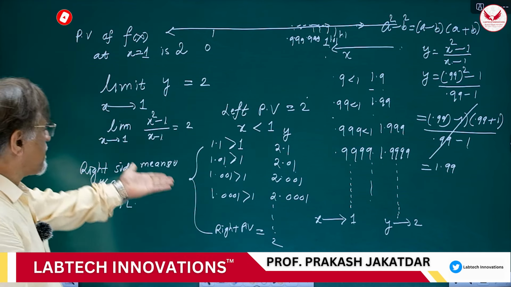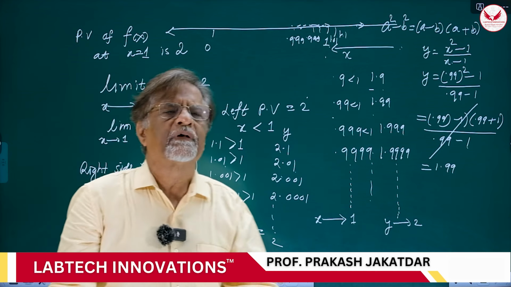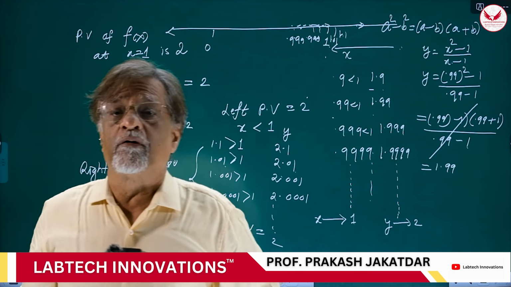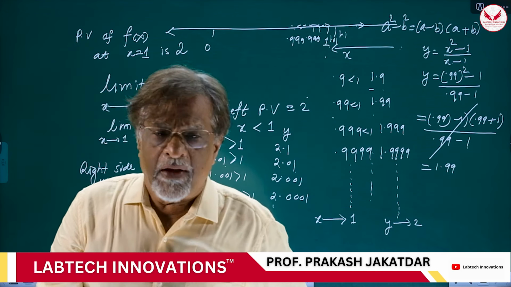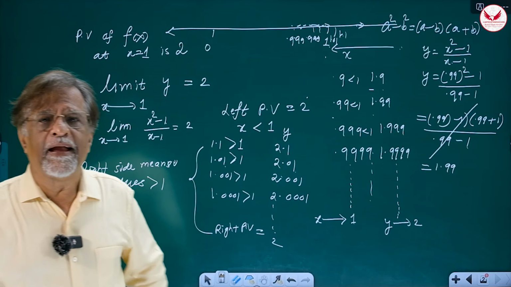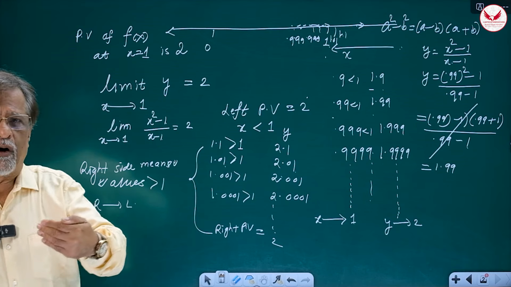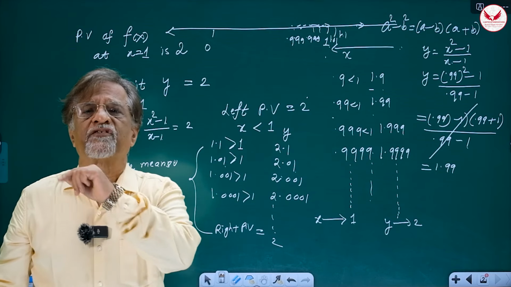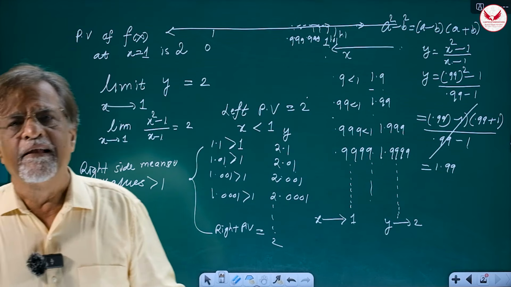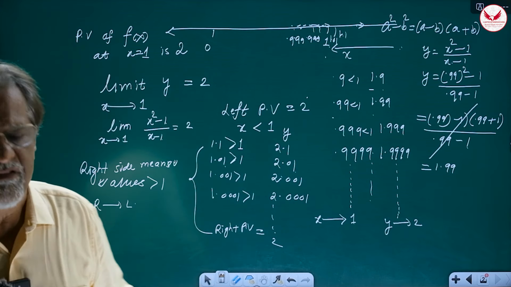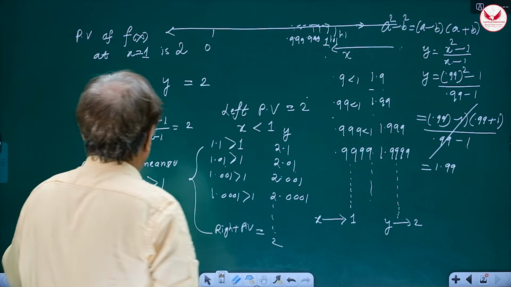But left predicted value and right predicted value are the same, correct? That is the requirement of limit. The answer of limit should be independent of approach. Whether you approach from left or from right, the answer must match. Then only we say limit exists. If they do not match, the limit does not exist.